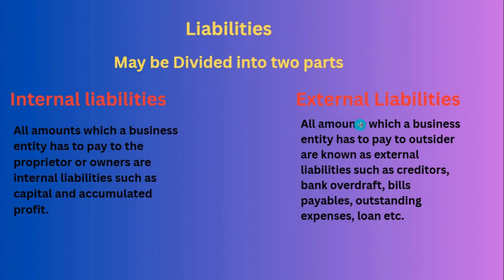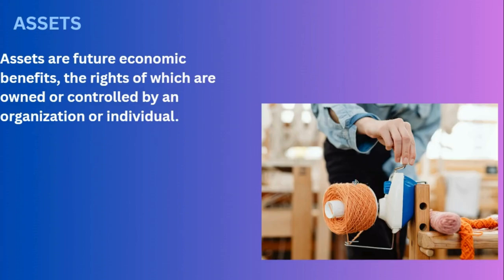And external liability, as I told you, is the 2 lakh rupees you borrow from outsiders. Whatever money you get, you have to give back to that outsider also. You have to pay the amount, right? You can't simply get it back for yourself; you have to pay some amount to the outsider as well. That is called external liability. External liabilities are such as creditors, bank overdrafts, bills payable, outstanding expenses or a loan. All of this comes under external liability.